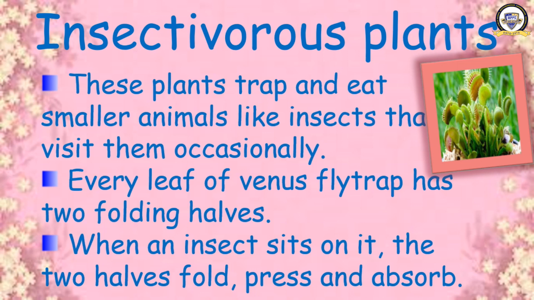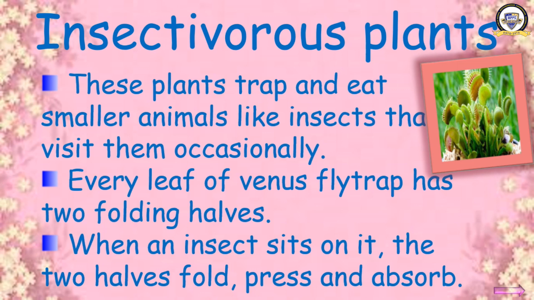You can see red color on the top, and for the two foldings you can see that the fold is always open. But whenever an insect sits on it, the insect will go inside, then automatically the folds will close and press, so the insect dies and the plant absorbs the insect. That is why this plant is called an insectivorous plant.